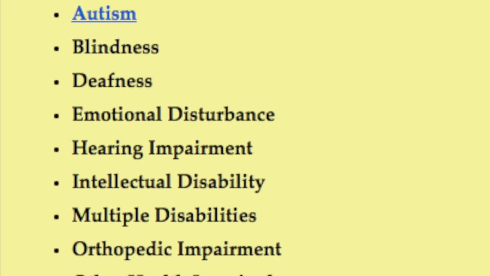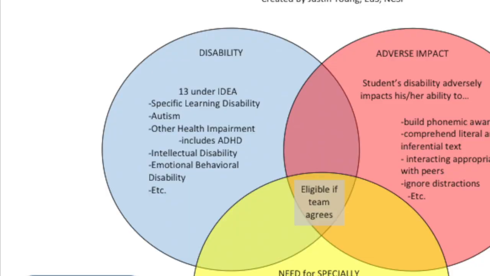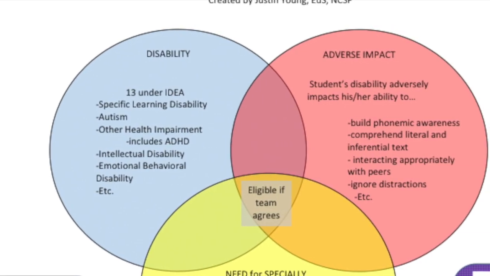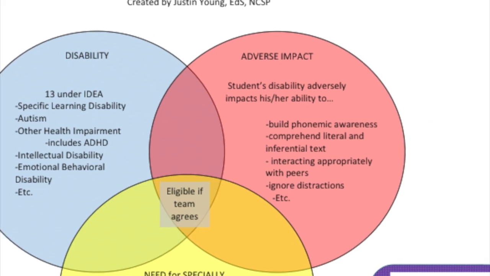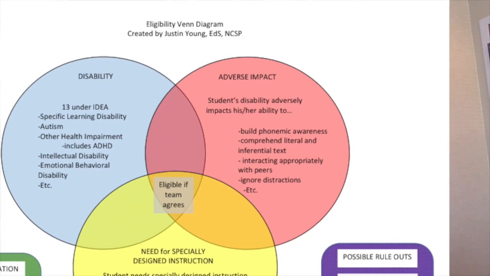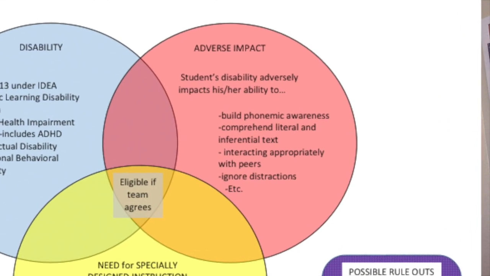Under IDEA, there are 13 different disability categories. For the student to be eligible for special education services, the student's disability needs to be adversely impacting them in the education setting. An adverse impact statement might be something like, if the student has a specific learning disability in reading comprehension, we would say that that disability adversely impacts the student's ability to comprehend literal or inferential text. For a student who has ADHD, we would say that the student's disability adversely impacts the student's ability to stay on task, initiate tasks, ignore distractions, or control impulses.